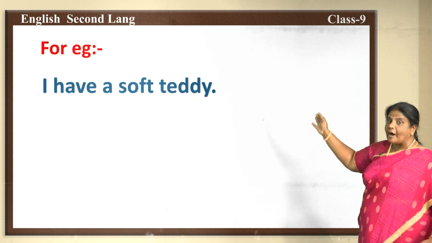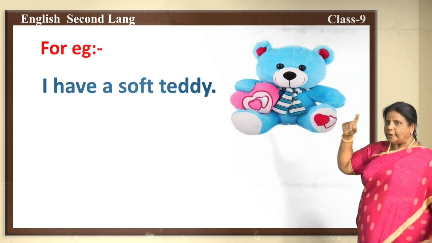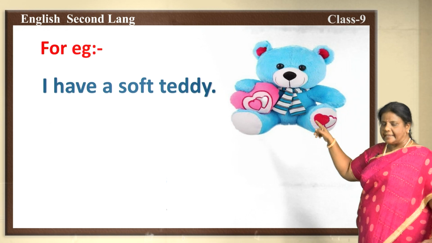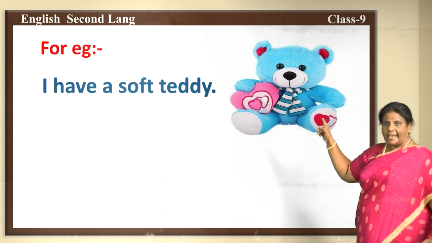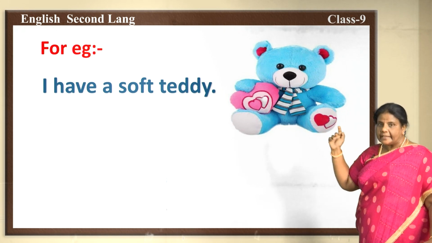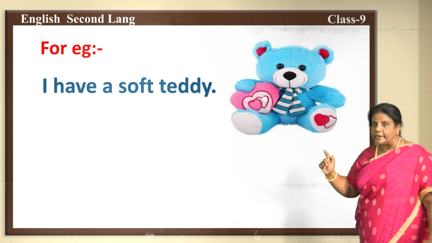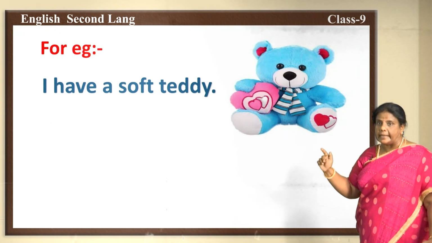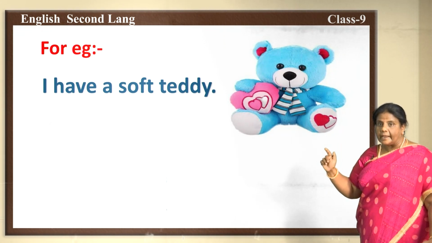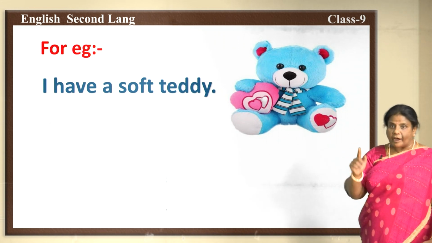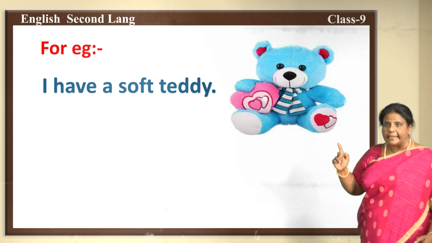I have a soft teddy. Now you have got a picture of a teddy. Can you see it, children? Yes, I have a soft teddy. So in this sentence, I have a soft teddy, which is the adjective of quality, children? Can you make it out? It describes the quality. So which is the word over there? Yes, it is soft. Soft is an adjective of quality.